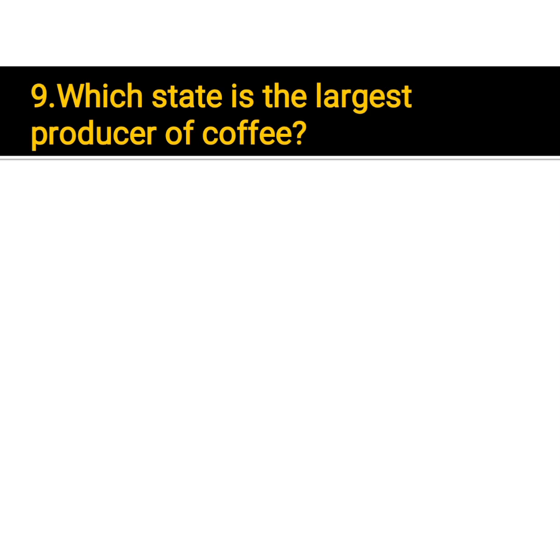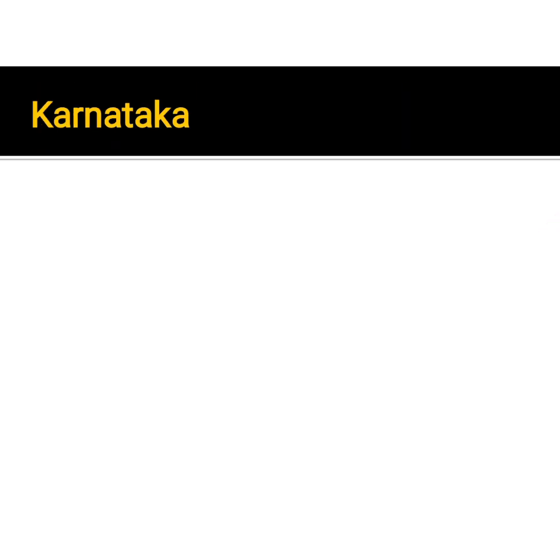Ninth question, which state is the largest producer of coffee in India? In India, which state is the largest producer of coffee? It is an important question and it is an easy question and it is a well-known question. Answer is Karnataka. Karnataka is the largest producer of coffee in India.